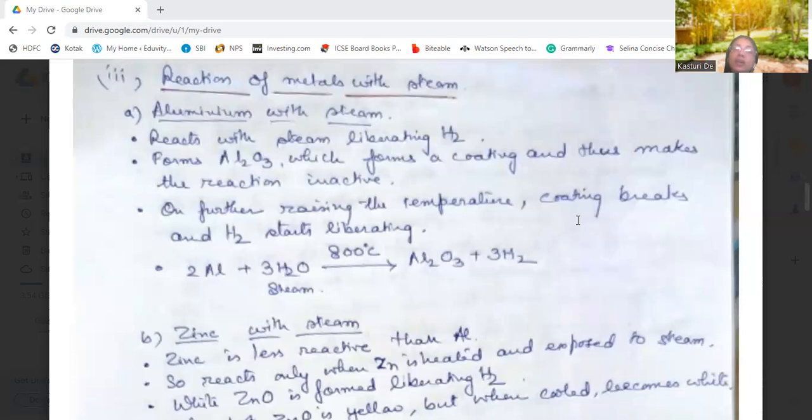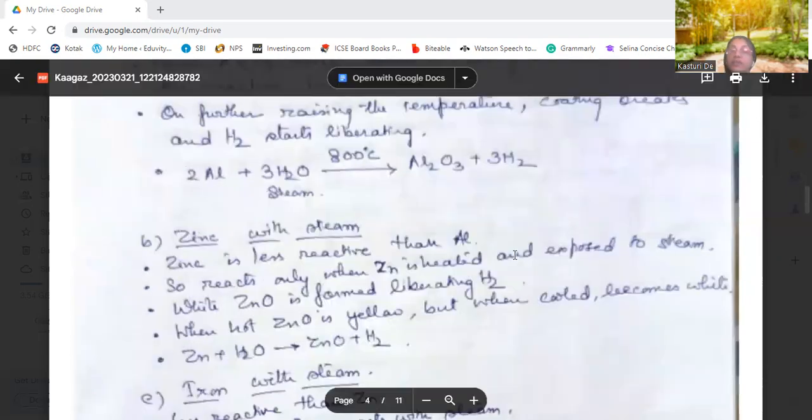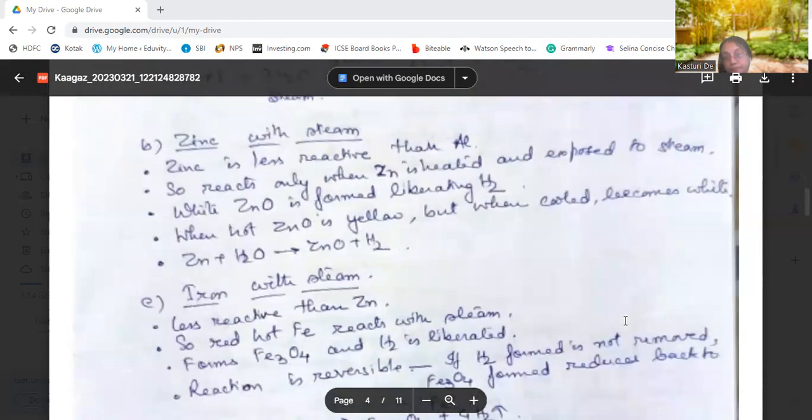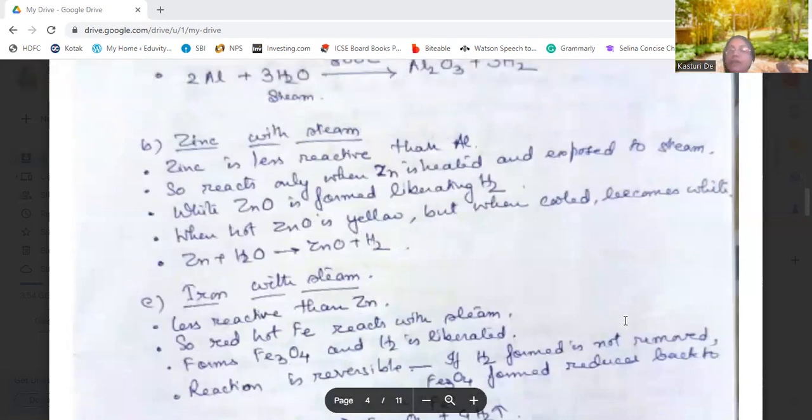Then if we come to zinc, zinc is less reactive than aluminium. So in the activity series, then comes zinc. Zinc is less reactive than aluminium, so it reacts only when zinc is heated. Here, zinc is also heated, steam is also there. So both are hot. Water is also hot, in the form of steam, and zinc is also heated. And white zinc oxide is formed there, and hydrogen is liberated.